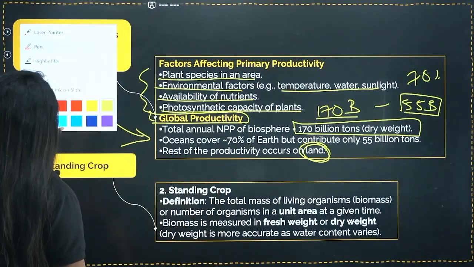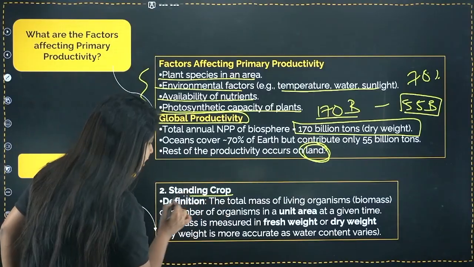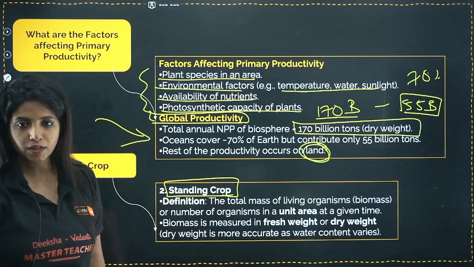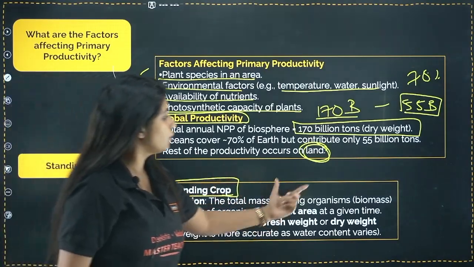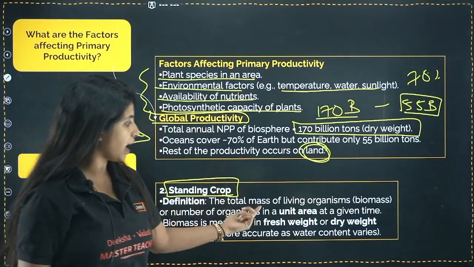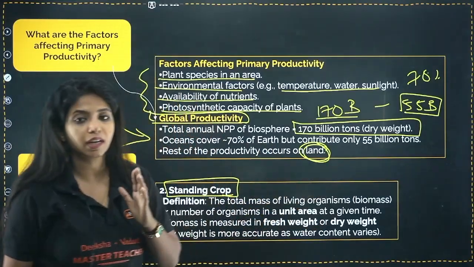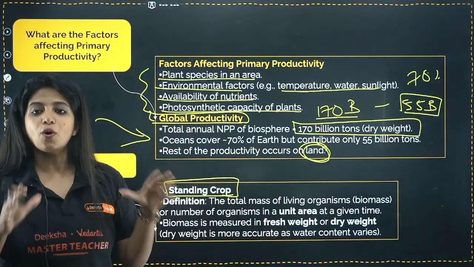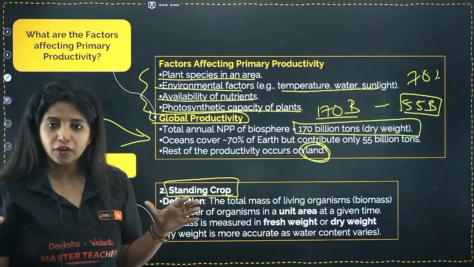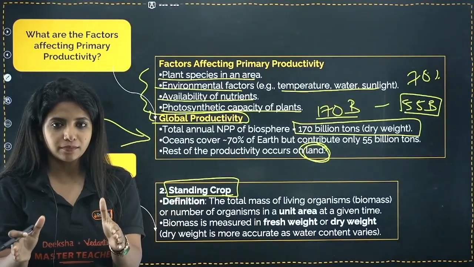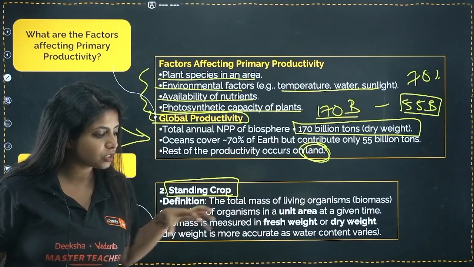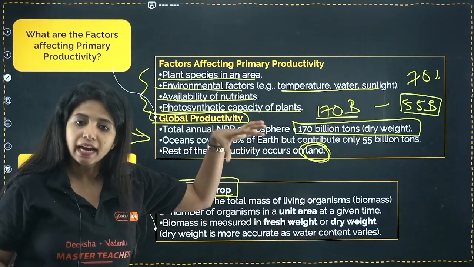Now there is an important term given, and that is standing crop. If at all you come across this, what do you mean by that? The total mass of living organisms or number of organisms in a unit area at a given time. Whatever total mass is there of these organisms who are staying in this area at a given time.